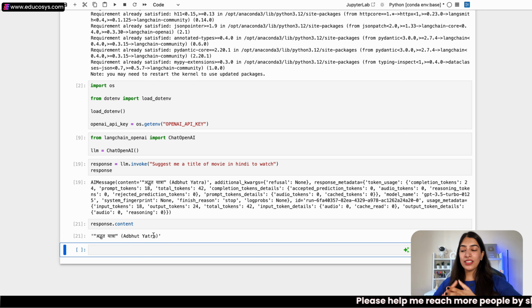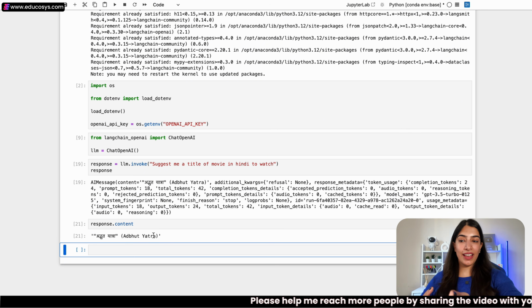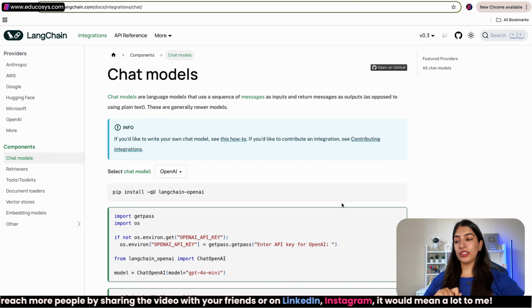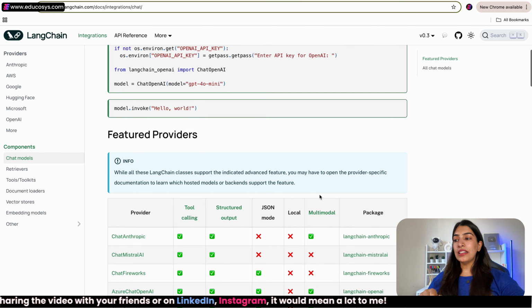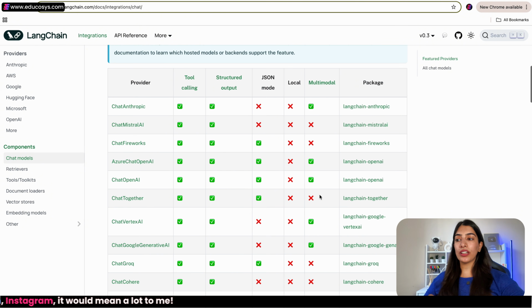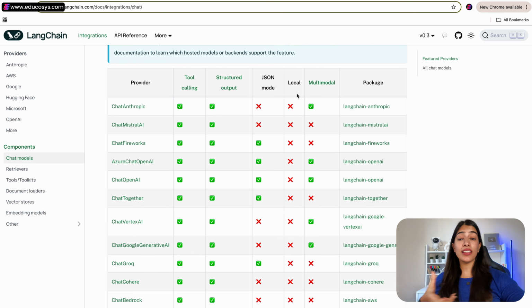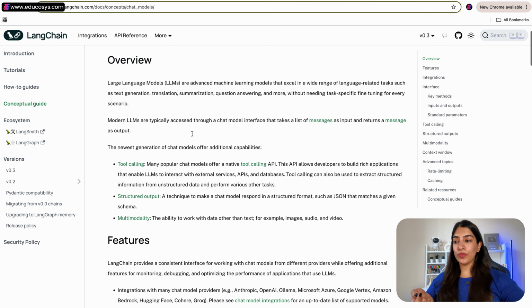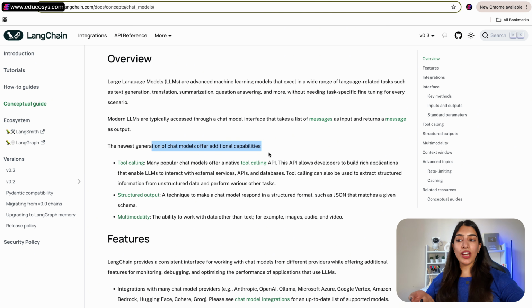So congratulations, we just interacted with GPT. Actually, we gave an instruction to GPT and it responded to us with some content. Also, for those of you who are interested, I just wanted to show you something cool. See, LangChain has amazing documentation. Here you can check out all the providers that they support, the package names, and the additional functionalities that they have. If you go back to the documentation, you can see these chat models usually offer these additional capabilities.